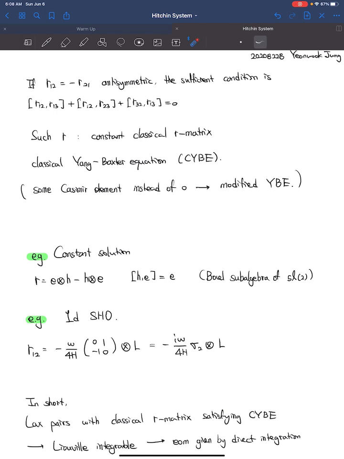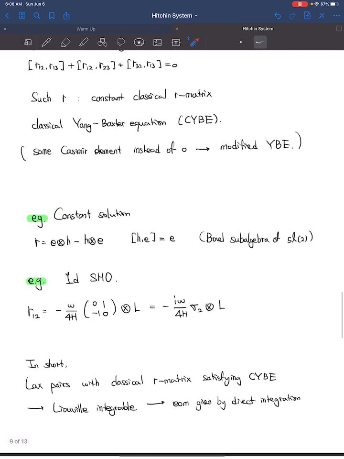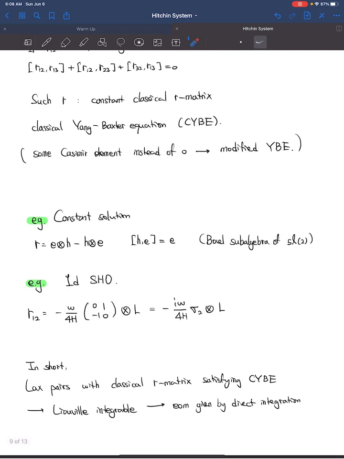There is the trivial constant solution, which is given in terms of the Borel algebra of SL2. A more interesting non-trivial solution is the R-matrix of the 1D harmonic oscillator. So we can actually see that the harmonic oscillator has an R-matrix, which guarantees the involutivity. In short, we have the following storyline. We find the Lax pairs with classical R-matrices satisfying the classical Yang-Baxter equation. Then the system is Liouville integrable, meaning that its equation of motion is solvable by trivial integration.